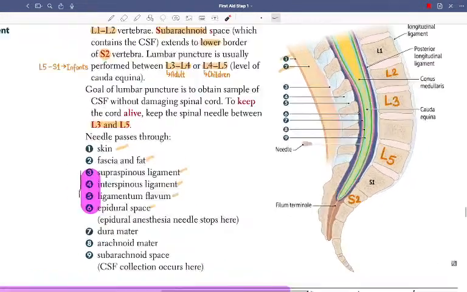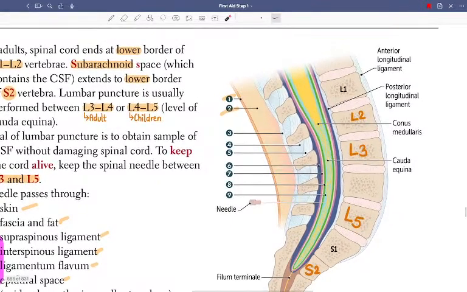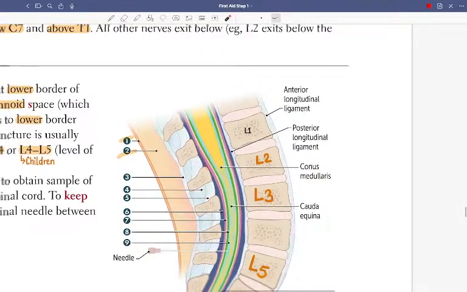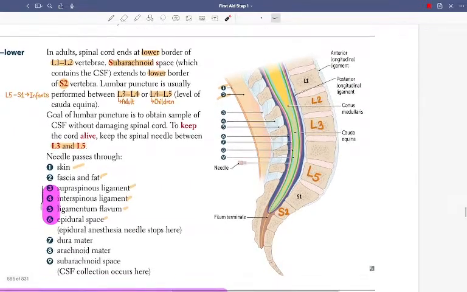Alright, and the posterior longitudinal ligament is here. The supraspinous and interspinous ligaments are more related to the spine. The anterior and posterior longitudinal ligaments are around the vertebral body. And this is obviously the epidural space, dura, arachnoid, subarachnoid. The lumbar puncture needle is going right down, so this is done.